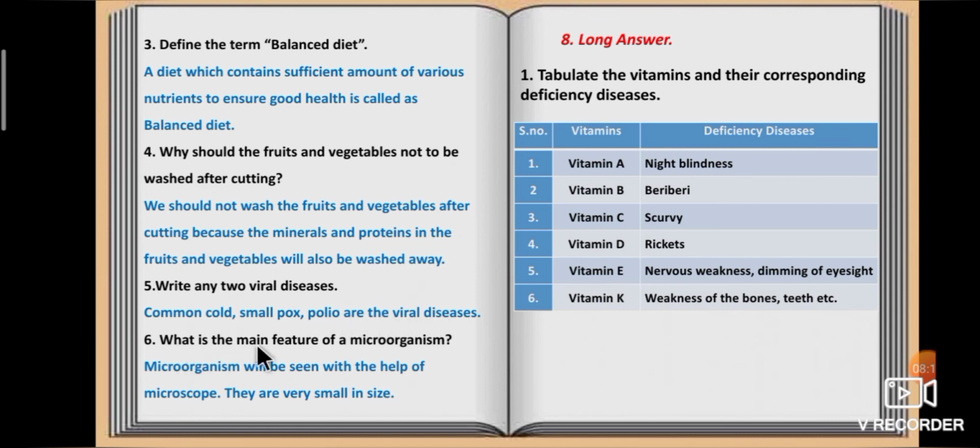Sixth question, what is the main feature of a microorganism? Microorganisms can be seen with the help of a microscope. They are very small in size.